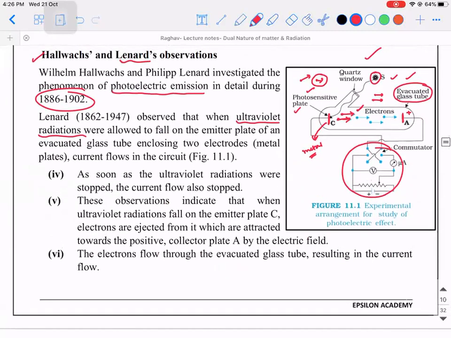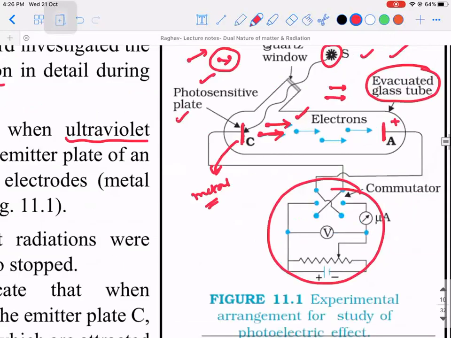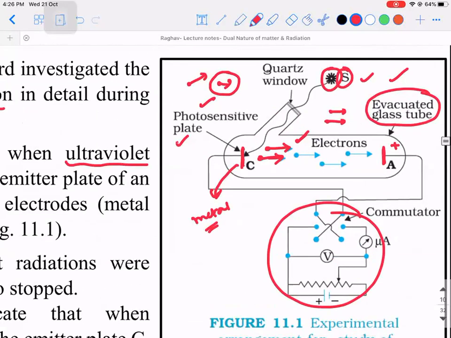Right? So now let's try to understand the story. What will happen when the source used was ultraviolet radiation? When these ultraviolet radiations fall on the metal surface, the electrons will come out. The electrons which have come out are being pulled towards the anode by supplying a positive potential to the anode. This is how the circuit is able to get completed.